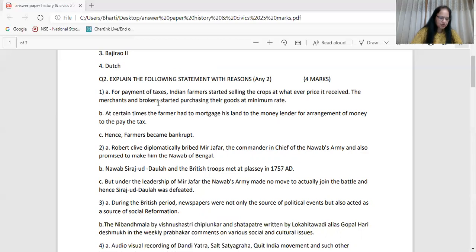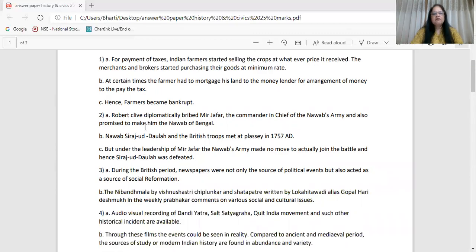Okay, second statement: Siraj-ud-Daulah was defeated in the Battle of Plassey. Now you check which answer you have written. I'm going to explain all 4. Robert Clive diplomatically bribed Mir Jafar, the commander-in-chief of the Nawab's army, and also promised to make him the Nawab of Bengal.